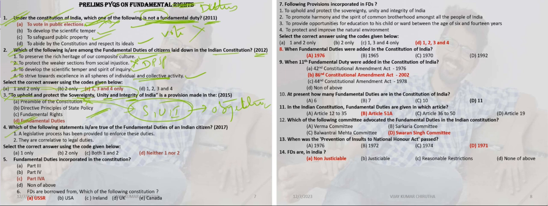Fourth one, which of the following statements is true of the fundamental duties of the Indian citizen? Let's see the options. A legislative process has been provided to enforce these fundamental duties. No, we can't go to court in the violation of the fundamental duties, so they are not enforceable. These are all non-justiciable in nature. Second option, they are correlated to legal duties. No, there is no correlation to legal duties. There is no such enforceability to go to court. So option A, D is right.